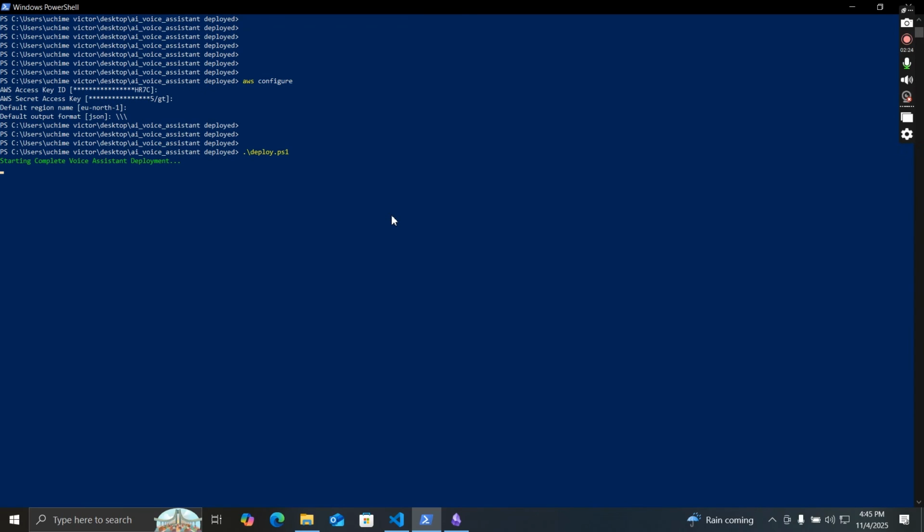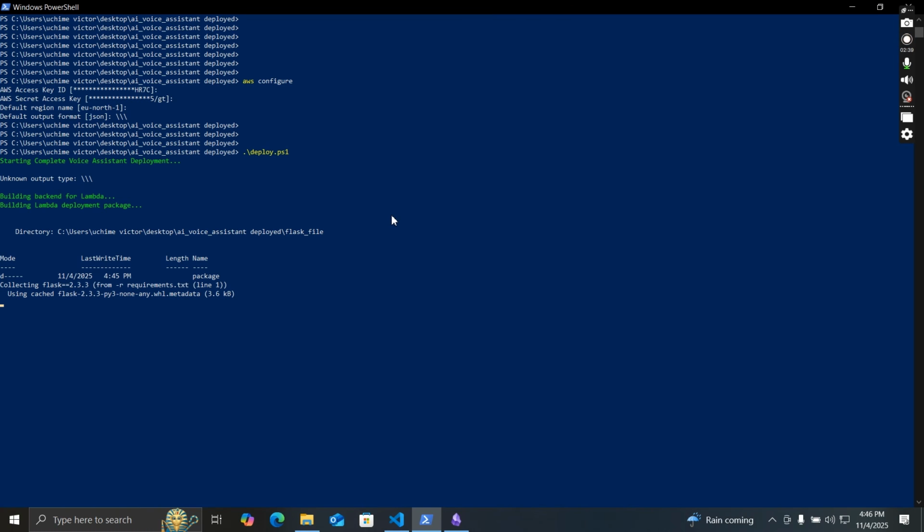So it's starting. Okay, so it has built the backend for the Lambda. It's still building it. Okay, it's installing the requirements.txt files.